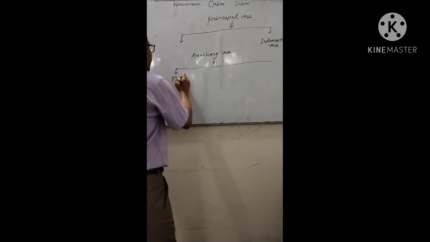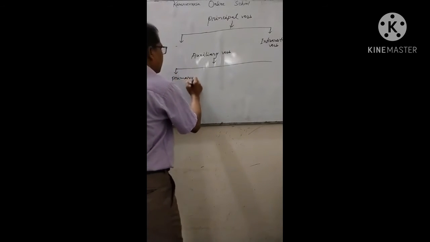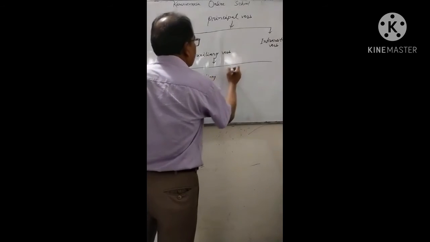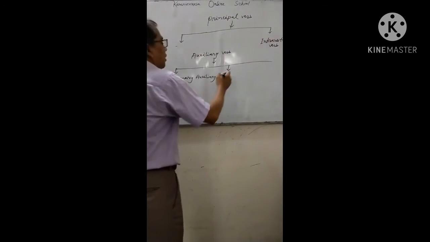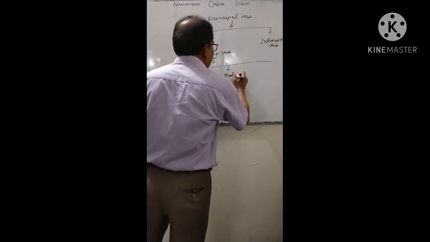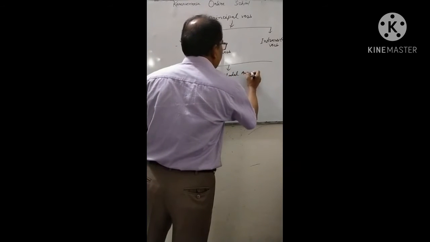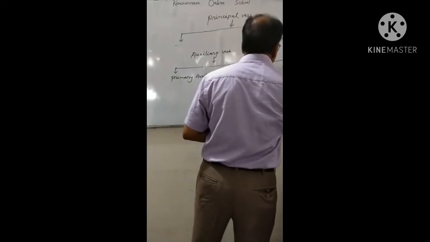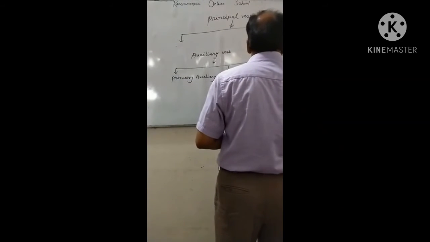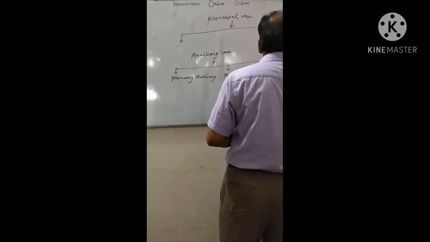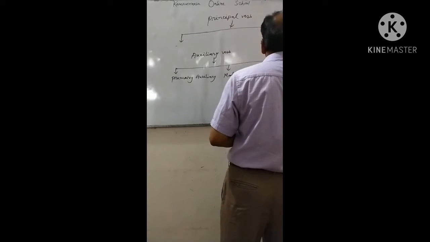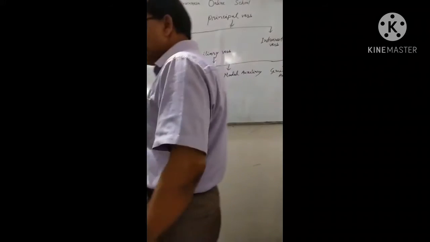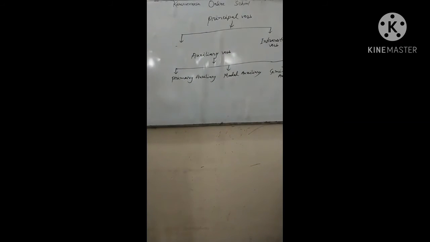Primary auxiliary, modal auxiliary, and semi-modal auxiliary. Primary auxiliary. What is a primary auxiliary?